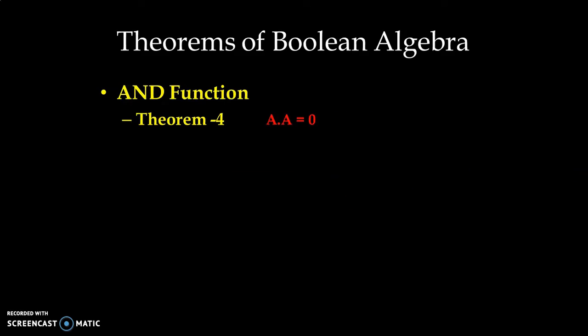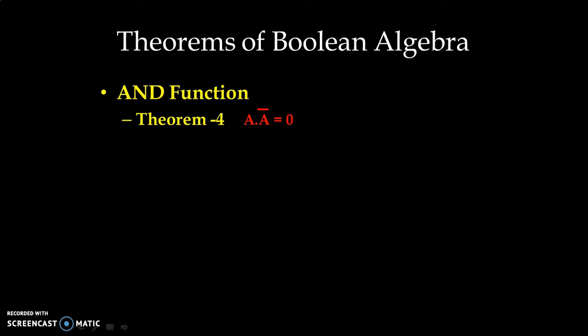Theorem number 4. A dot A bar is equal to 0. Now one of the inputs is inverted. So if A is 0, A bar will be 1. If A is 1, A bar will be 0. So both the inputs cannot be similar. They are always unequal, either 0, 1 or 1, 0. In this condition, we know that the output will never be at high level, because in case of an AND gate, the output remains at high level only when both the inputs are high.